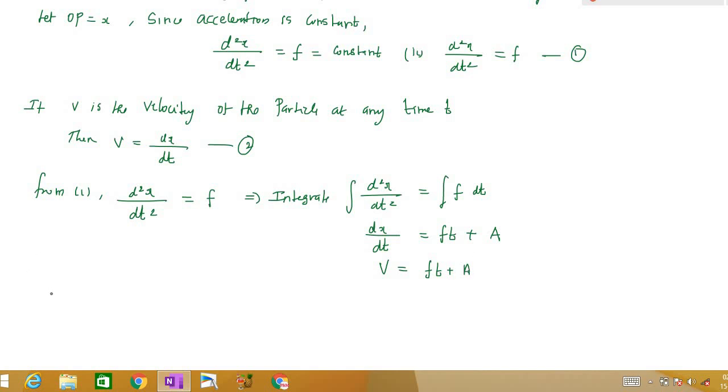Now we need to find the constant a, right? So to find constant a, what will we do? We will use the initial condition. So to find the constant a, initially our velocity v is the same as u and time t is equal to 0, right?